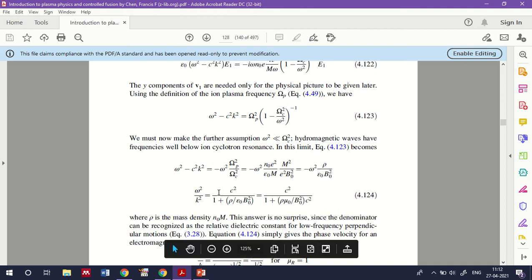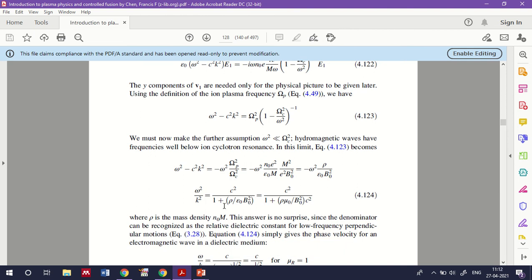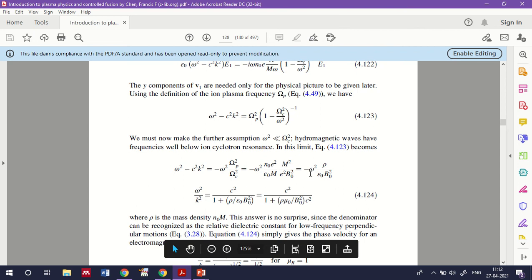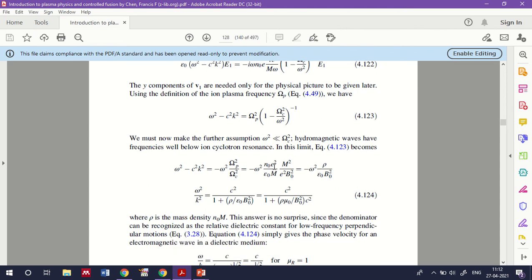Finally, omega square by k square you can treat as c square divided by 1 plus rho by epsilon 0 B0 square, where we substitute rho equal to n0 e square m, where e square and e square cancel, m square and m cancel, leaving n0 m divided by epsilon 0.